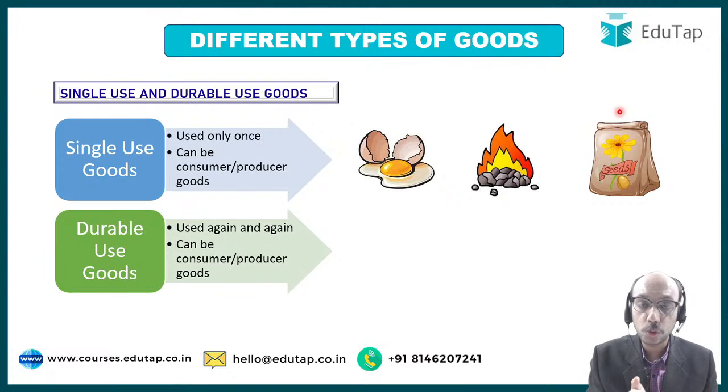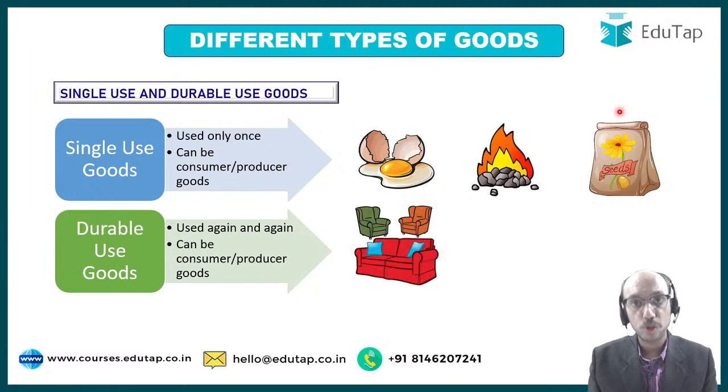Consumer goods are those goods which are used for the satisfaction of wants directly. Producer goods are those goods which are used to produce those goods which can satisfy the wants of consumers, in the sense that producer goods satisfy wants not directly but indirectly. Moving ahead to durable use goods, these can be used again and again and again. They can be consumer and producer goods.